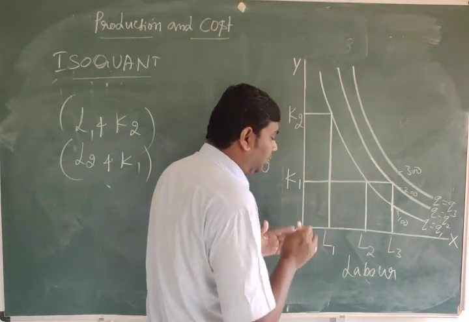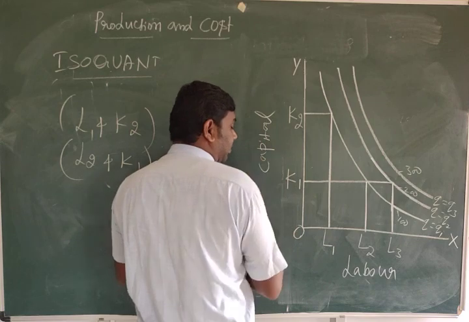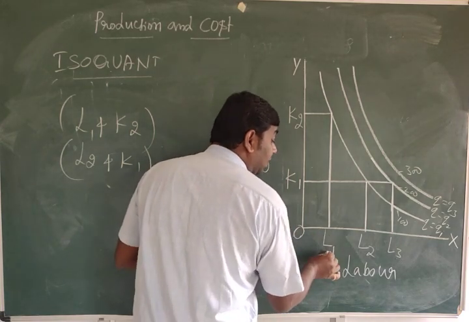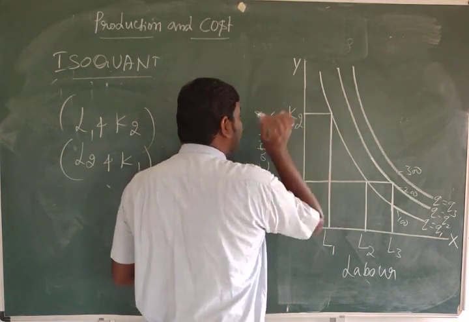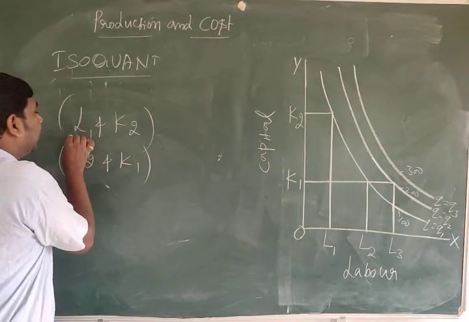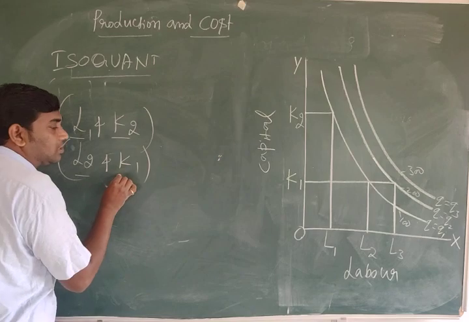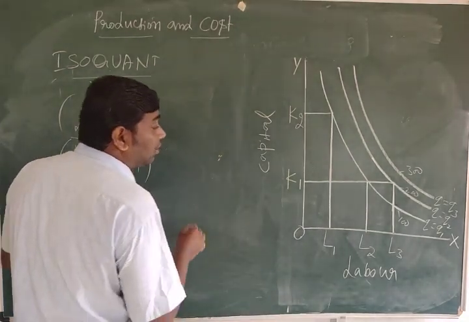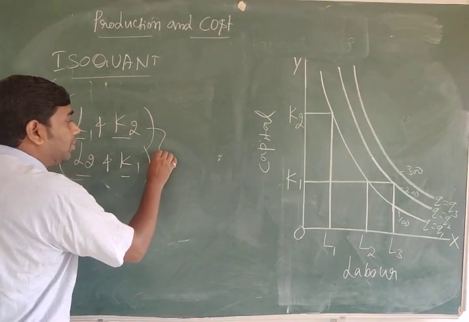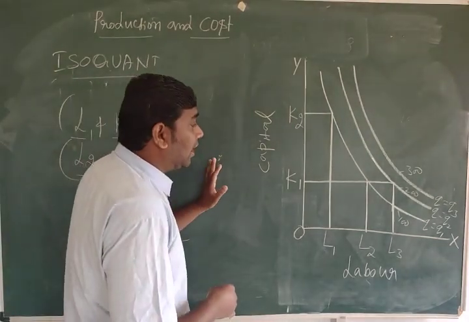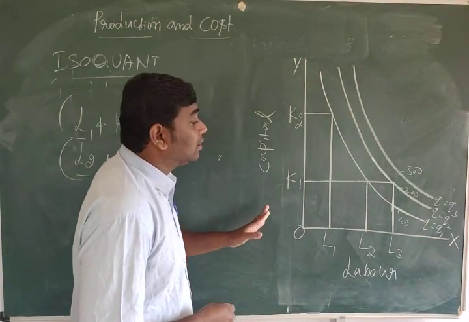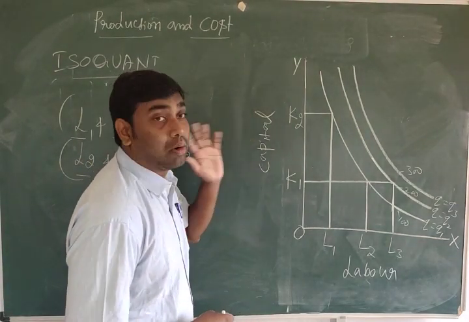We are using 2 inputs. One is labor, another one is capital. When labor is 1 unit, capital is 2 units. And when labor is 2 units, capital is 1 unit. Right? So both these combinations lie on, or are yielding, the same isoquant curve.